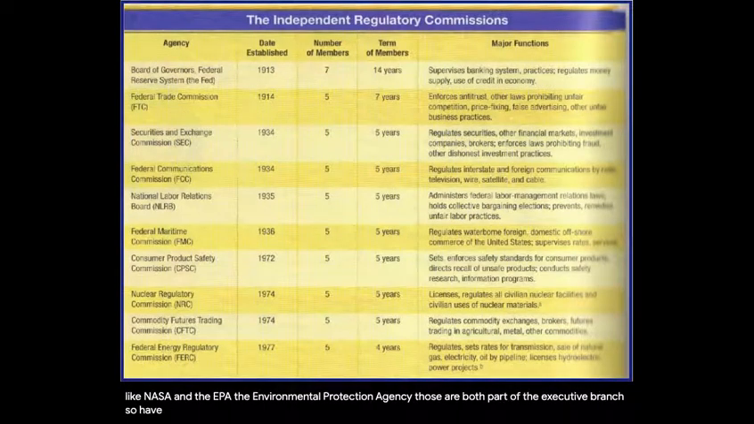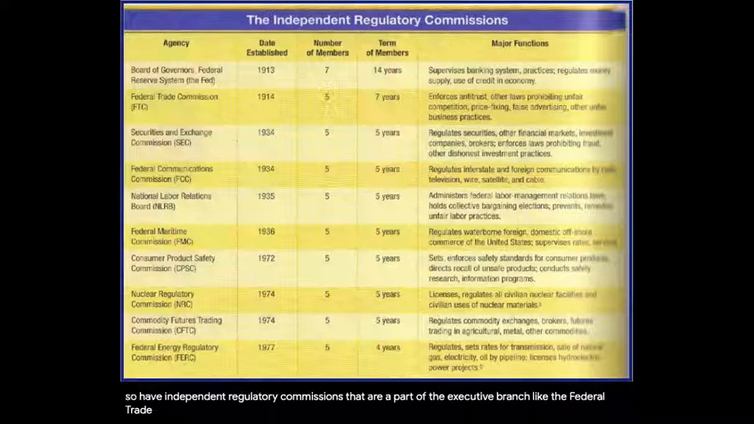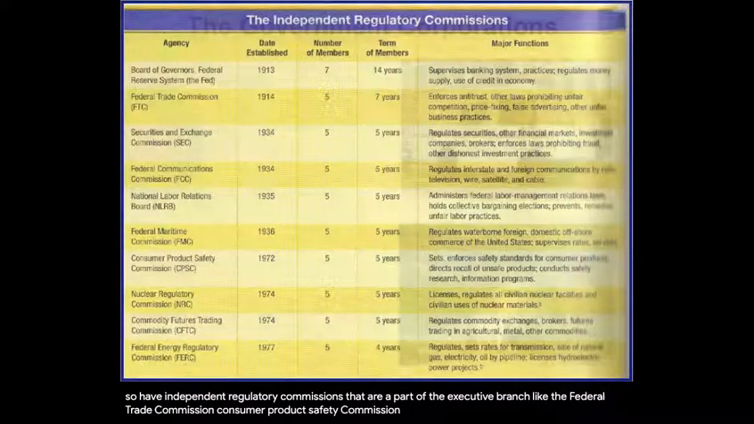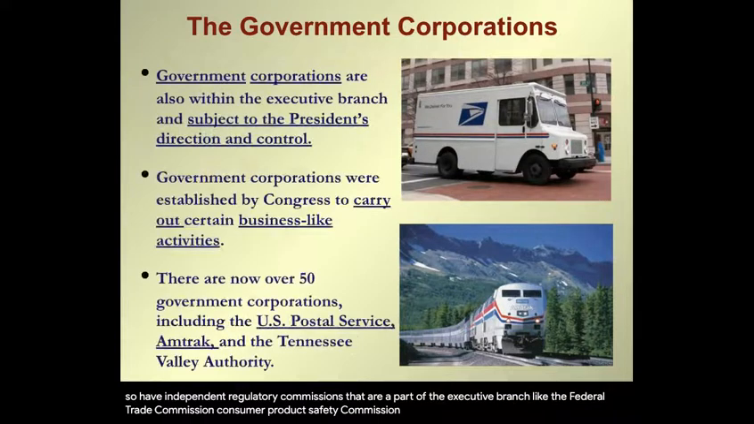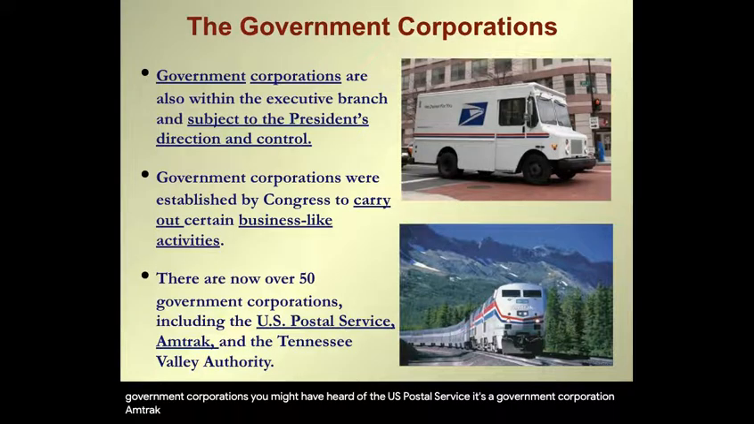We also have independent regulatory commissions that are a part of the executive branch, like the Federal Trade Commission, Consumer Product Safety Commission, and then government corporations. Government corporations are subject to the president's direction and control. Some of these you might have heard of: the US Postal Service is a government corporation; Amtrak, the trains, government corporations. They carry out business-like activities for the government.